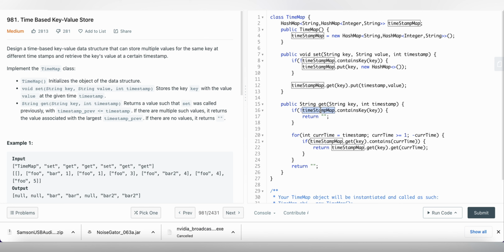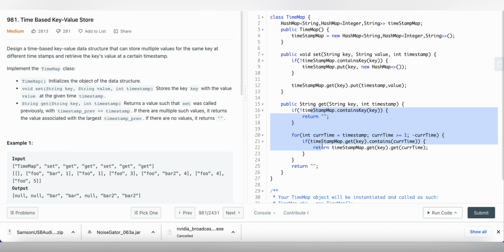Okay, so we will make a bucket for each key, and each bucket will store all the timestamps and values associated with it. As I said, for the set method we have 3 arguments: key, value, timestamp. We store a value for the given key and timestamp. And in the get method, we have to return a value from the key's bucket which has a timestamp equal to or just less than the given timestamp.